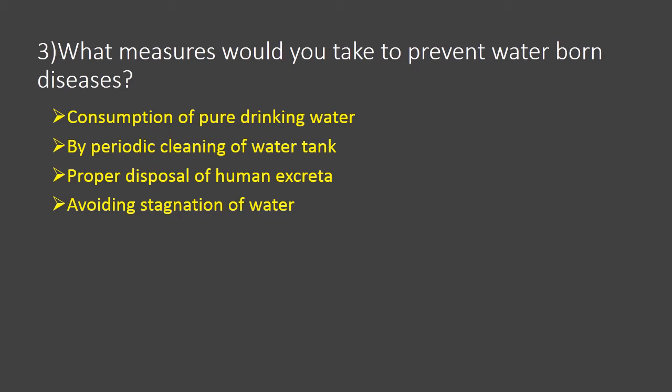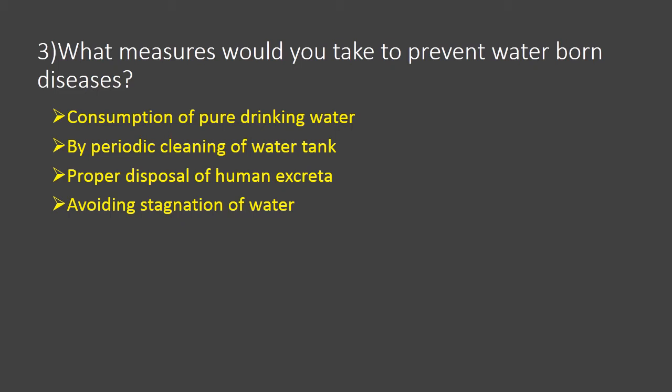So for avoiding such diseases, we should periodically clean the water tank. Then, proper disposal of human excreta. This is very important, because improper disposal of human excreta will contaminate most of the water bodies. So for avoiding the contamination of water, human excreta should be disposed of in a proper way, and it should not be disposed towards the nearby water bodies.